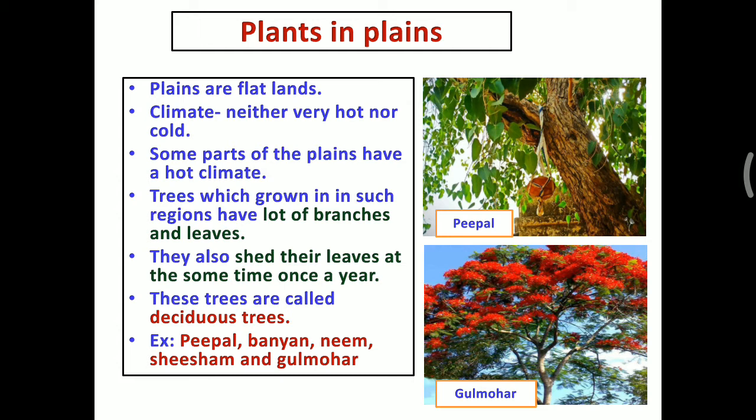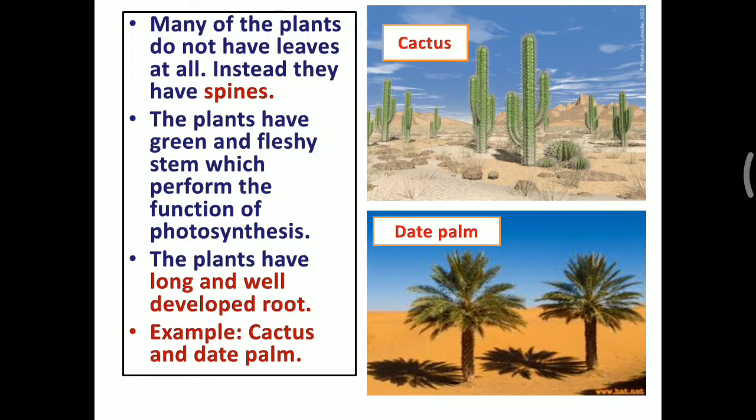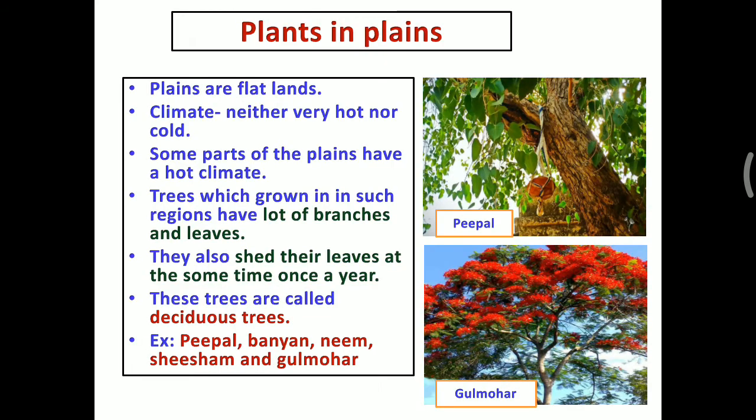Look at these two images. The first one is a peepal tree, the second one is a gulmohar. Both the trees have a lot of branches and leaves. But the plants grown in desert do not have any leaves. But the plants grown in plains have a lot of branches and leaves. They also shed their leaves at the same time, once in a year.